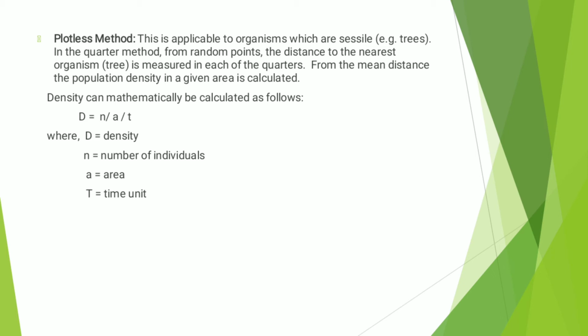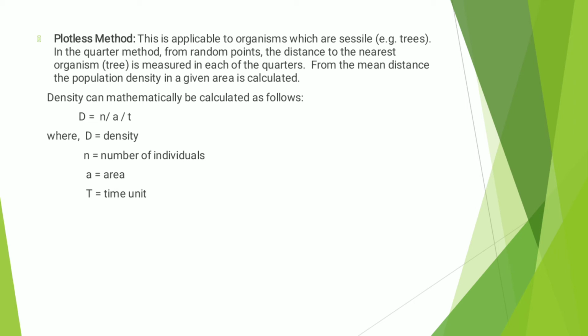So, mathematically, the density can be calculated as follows. D is equal to n divided by A divided by T, where capital D is equal to density, small n is equal to number of individuals, A is equal to area, and T is equal to time in unit.